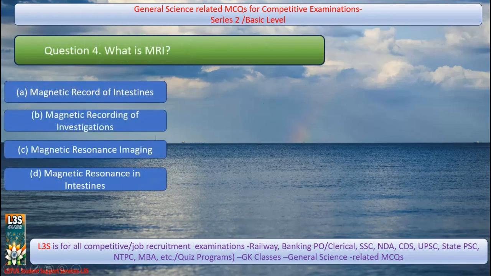Let's move to the next question. What is MRI? It is generally used in the hospital or lab. Options are A. Magnetic record of intestine, B. Magnetic recording of investigations, C. Magnetic resonance imaging, D. Magnetic resonance in intestines. And the correct answer is C. Magnetic resonance imaging.